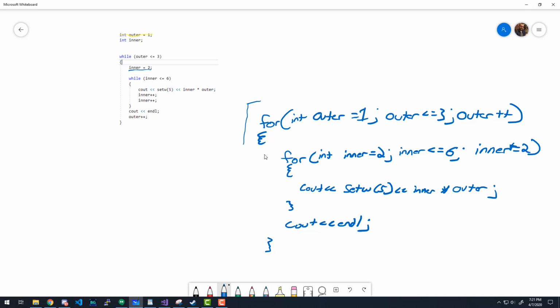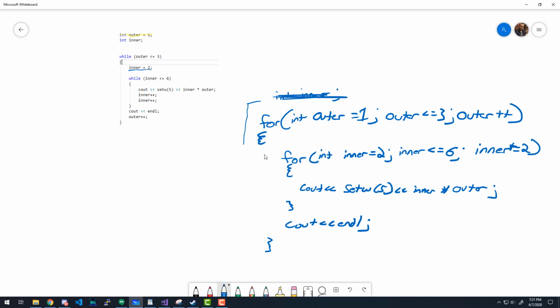Otherwise, it won't compile. And going back to the difference between if we declared int inner up here, and inner was just available throughout the whole execution, this is a lot more convenient to have it here.